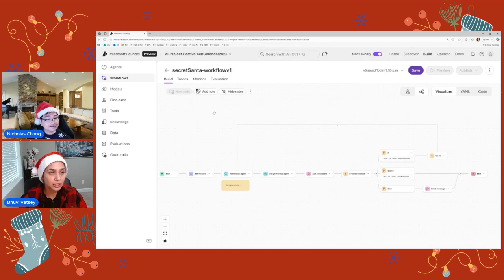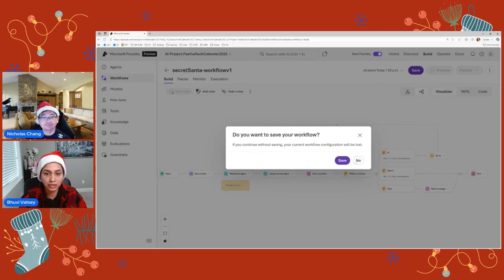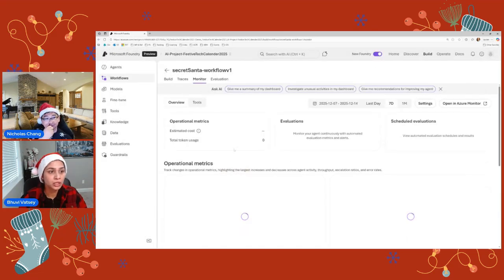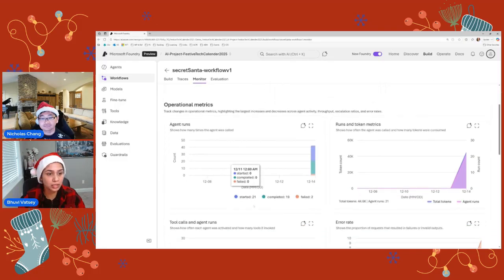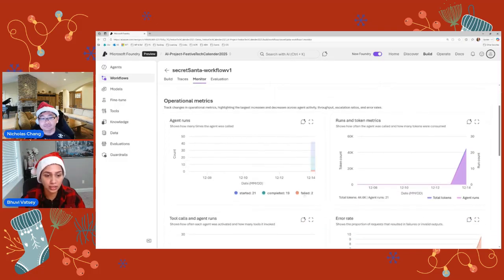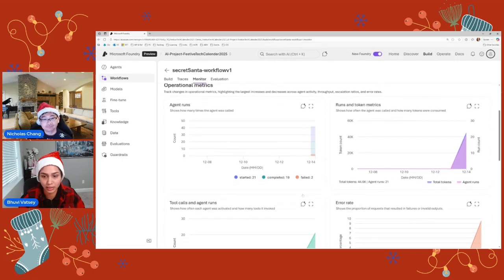Yeah. And the last thing that I want to show you is the monitor. So when you go to monitor, let's say no, we don't want to save. The monitor page first shows us some operational metrics. So it shows us, okay, this is the total tokens that you have used so far. This is your estimated cost. If we go down, it also covers operational metrics like how many runs there were, how many failed, how many got completed, and everything here can redirect you to the actual stats. So if I want to see the failed occurrences, it will take me there and then I can deep dive and learn more from that.